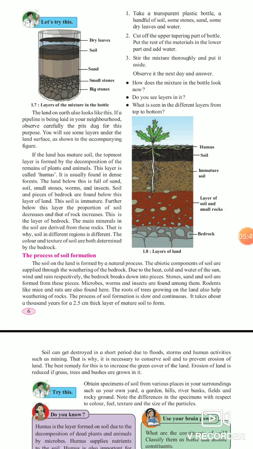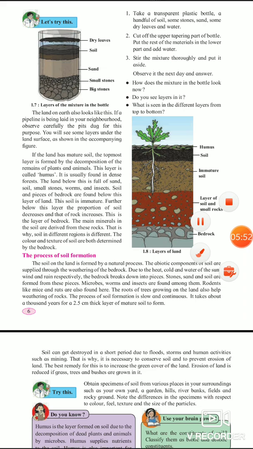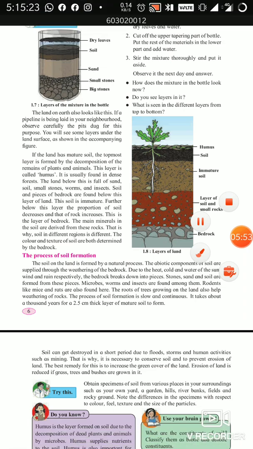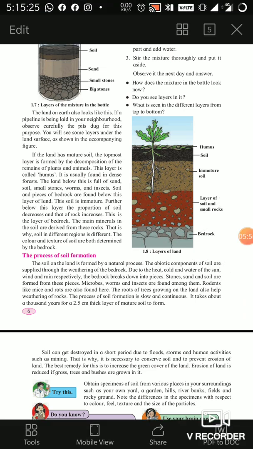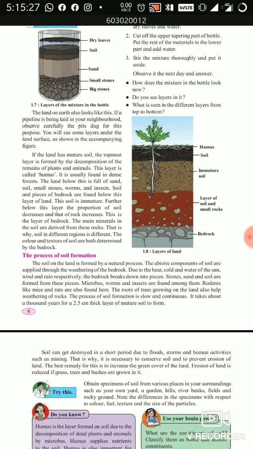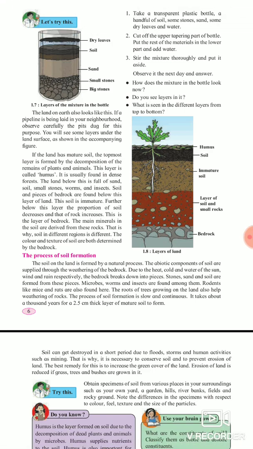So if you are putting a mixture like this, what you observe the next day, as shown in the picture, is that the layers of land are like this: big stone, small stone, then sand, then soil, and then dry leaves and some water in between. Okay, so land on the earth also looks like this.